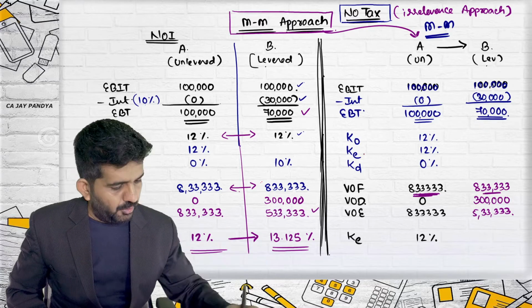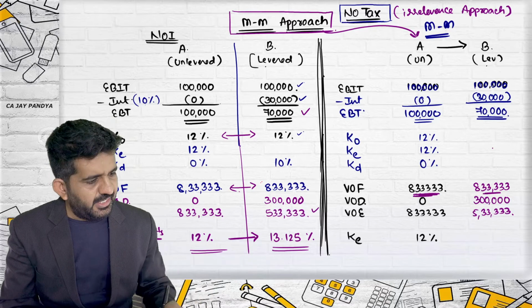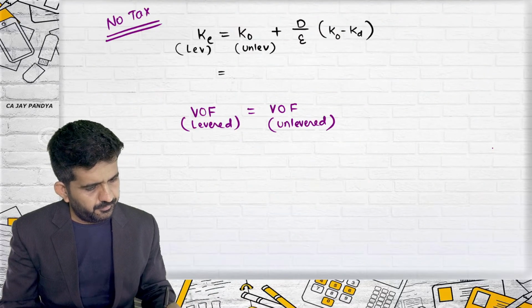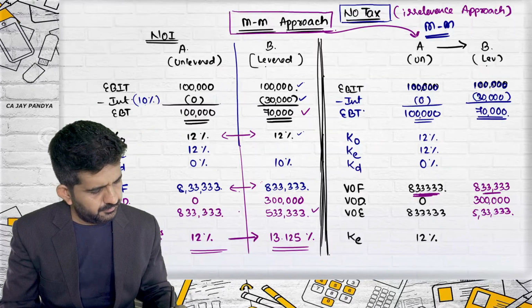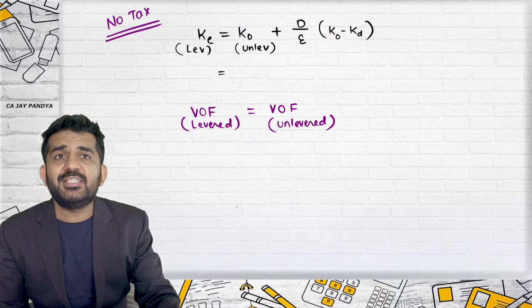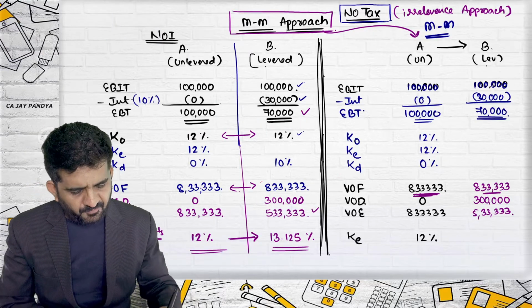KO, I will find out. KE, there is a formula for finding out KE. Let me do it. KE of a levered firm is equal to KO of unlevered firm.